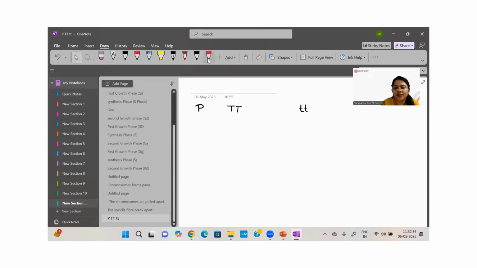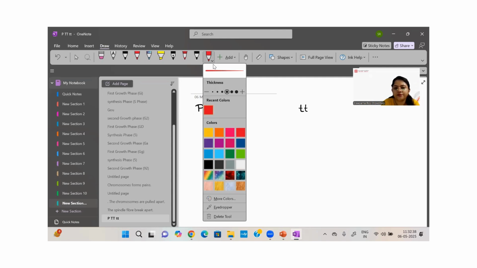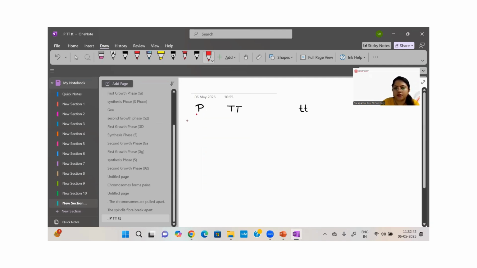So we can indicate that this is tall and this means dwarf. So in the parental generation, Mendel chose two characters: one is purely tall, and one is purely dwarf.